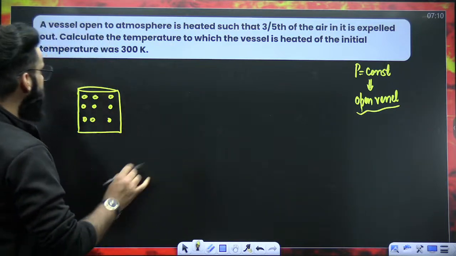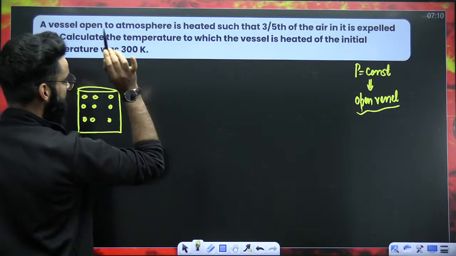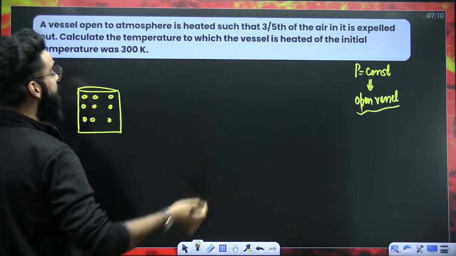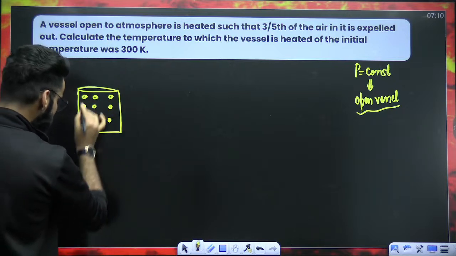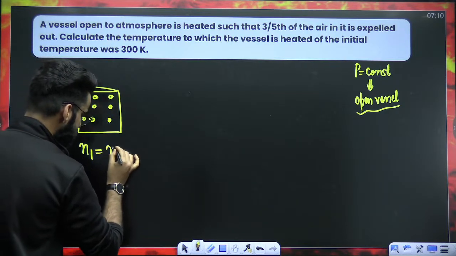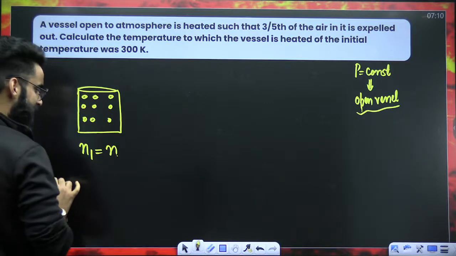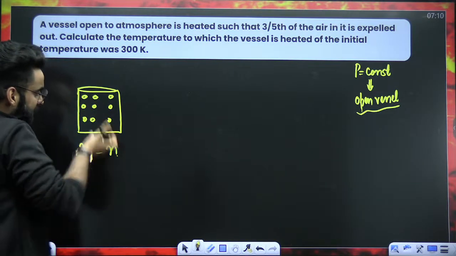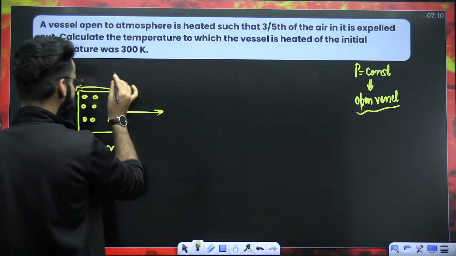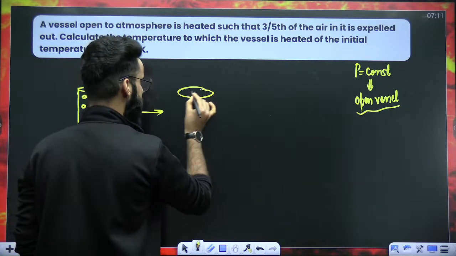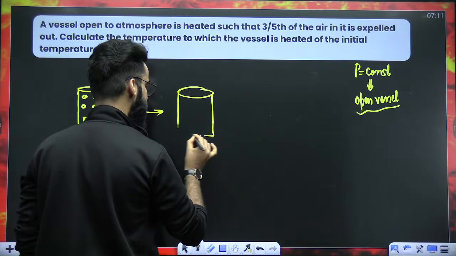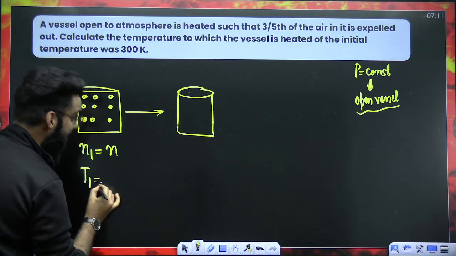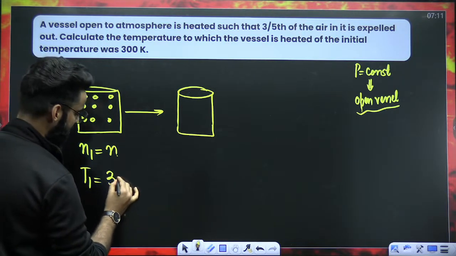Number two, a vessel open to atmosphere is heated such that 3/5 of the air in it is expelled out. I'm assuming there are some N moles of gas in the container. Now I'm heating the container. When I heat the container, what's going to happen? Some of the gas molecules will leave the vessel. Let's say the initial temperature of the gas was 300 Kelvin.